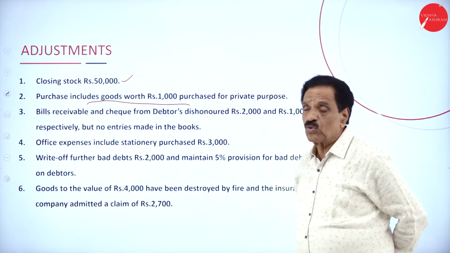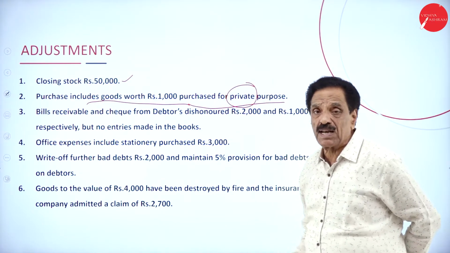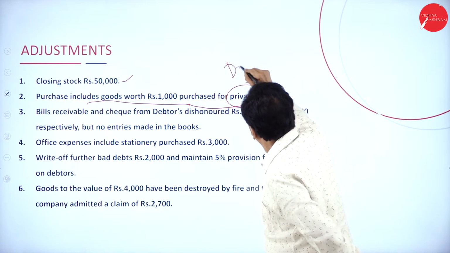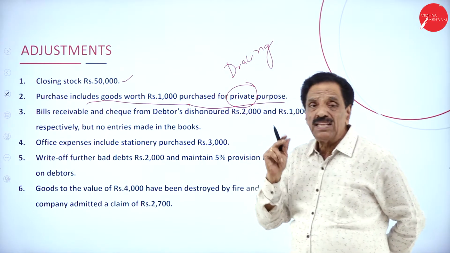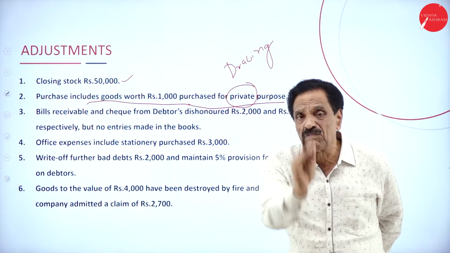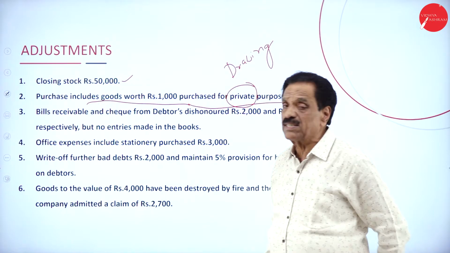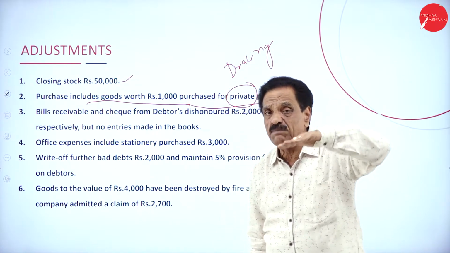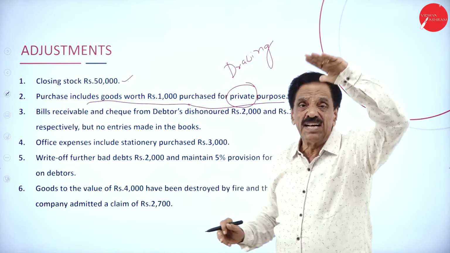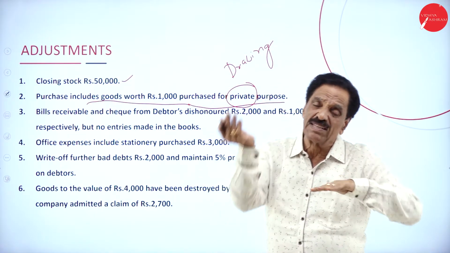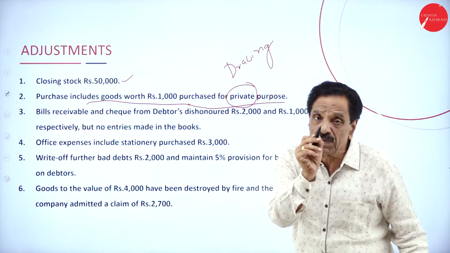Purchases include goods worth rupees 1,000 purchased for private, personal purposes. This is nothing but drawing. Anything drawn for personal use, private purpose is called drawing. This should be deducted from purchases. The purchase in the trial balance is a business purchase. This is purely a personal purchase. Deduct 1,000 from the purchases, then only it becomes business purchase. Deduct from purchases, deduct from capital.